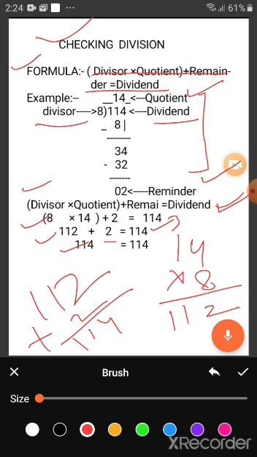So we see that quotient into divisor plus remainder gives me the dividend. See, both sides are the same. 114, and our dividend is also 114. It means our division is correct. I hope you understand how to check our question.